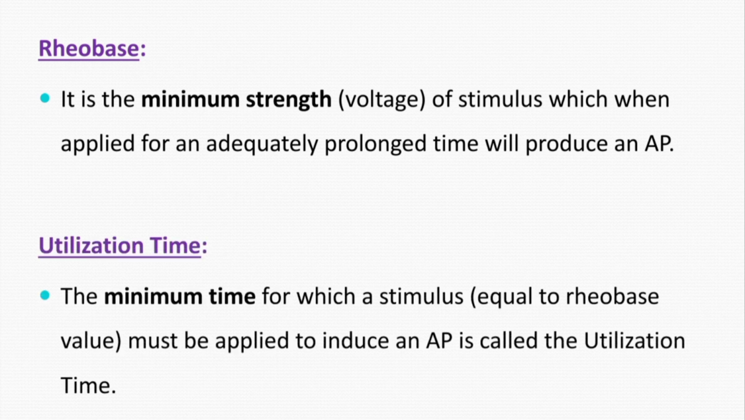Basically, this is the minimum time for which a stimulus equal to the rheobase value, the strength of the stimulus should be equal to the rheobase value, when applied will produce an action potential. So, utilization time is the time for which a stimulus equal to the rheobase value, when applied, will lead to the firing of the neuron or produce an action potential. You will have a better understanding in the next slide, which has a graph.